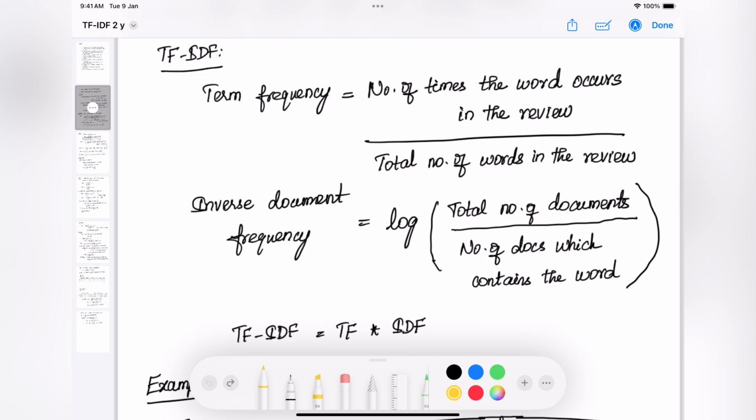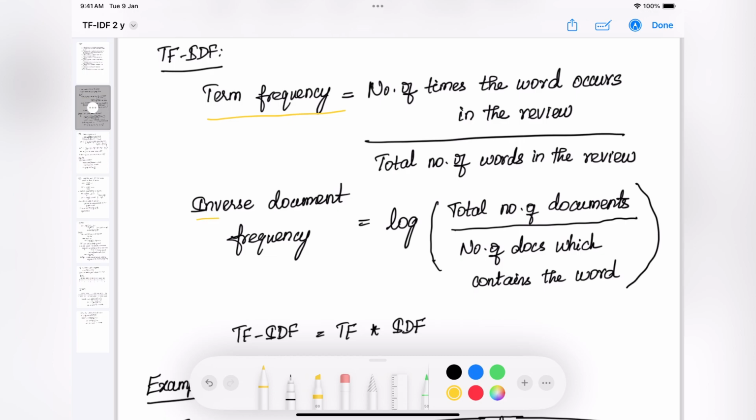Now let's see the calculation part of TF-IDF, that is, how to convert text into a vector using TF-IDF. Unlike bag of words, in TF-IDF we have a formula using which we convert the text into a vector. From the name, we can see it has two factors: one is term frequency, the other is inverse document frequency. The formula for term frequency is the number of times the word occurs in the review divided by the total number of words in the review.